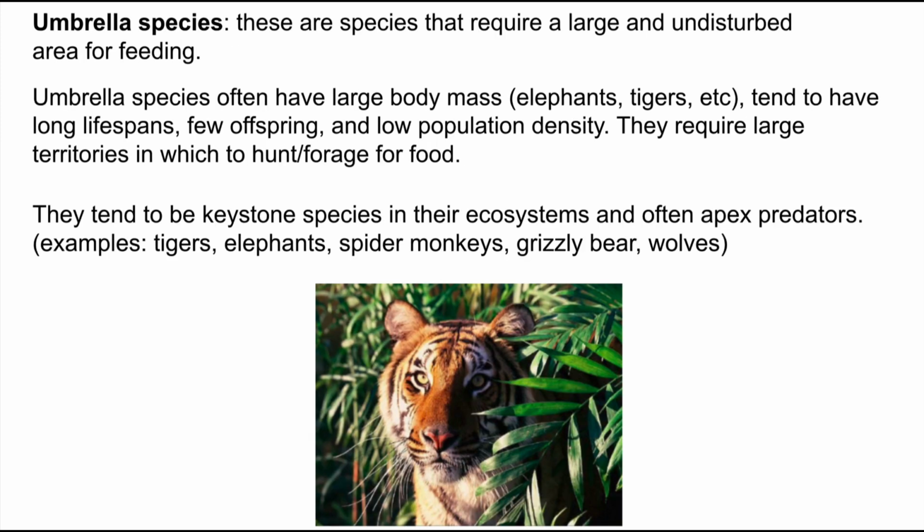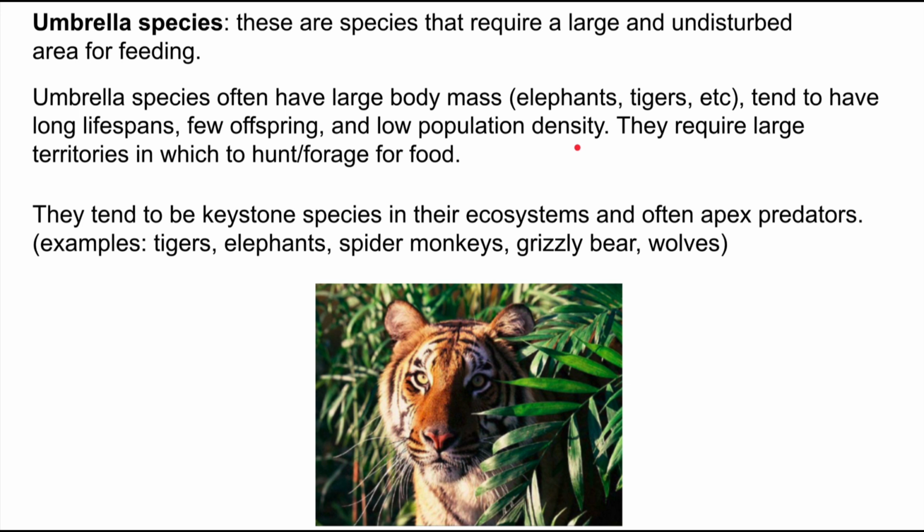Now, the next one is an interesting one, and we call these umbrella species. If you think about an umbrella, it protects a lot of things underneath it, and it covers a lot of area. So it's a cool term. The idea is these are organisms that require a large undisturbed area for feeding. They tend to have very large body mass, like an elephant or a tiger. They tend to have long lifespans. We're going to learn to call them K-selected species in the next unit. They tend to have very low population densities. There's not a whole lot of them because they require so much area to feed themselves.